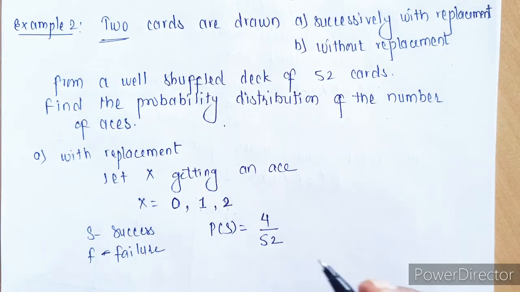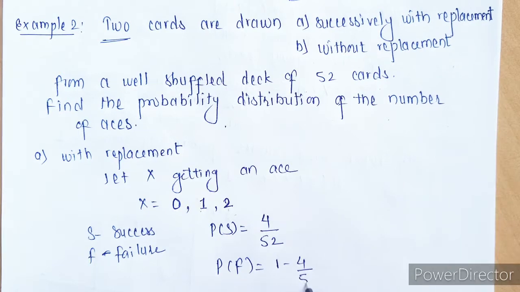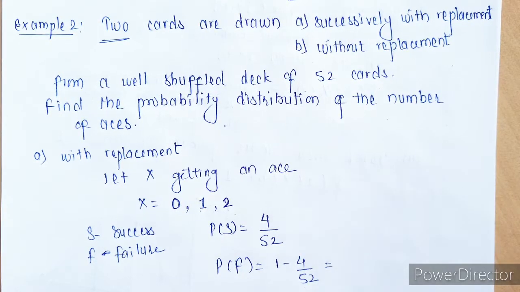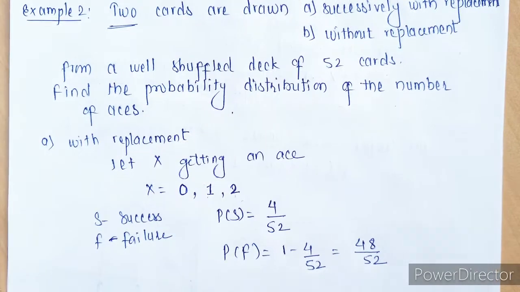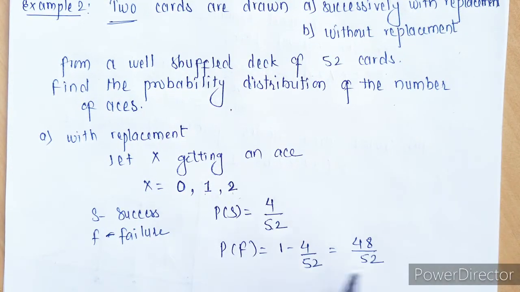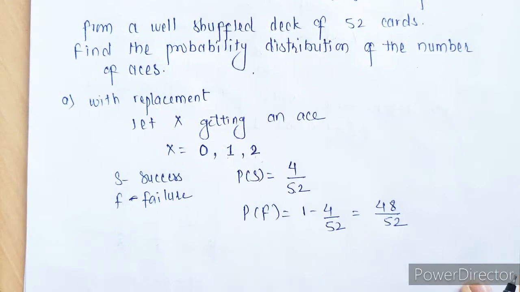Now what will be probability of failure? You can take 1 minus 4 upon 52, or the other way, there are another 48 cards which are not aces, so we can even write it as 48 upon 52. So success is 4 upon 52 and failure is 48 upon 52.